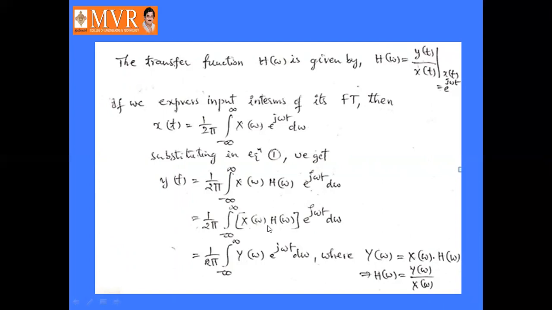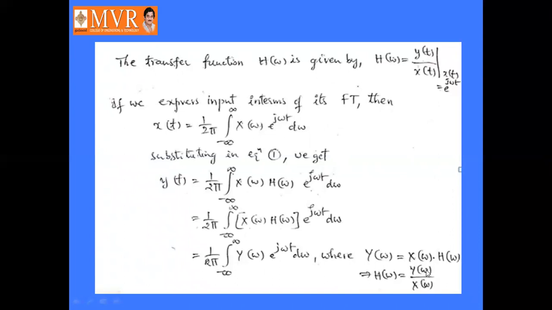Or we can write this product x of omega into h of omega as y of omega, then it will become 1 by 2 pi integral minus infinity to infinity y of omega into e power j omega t d omega, where y of omega equal to x of omega into h of omega, or h of omega equal to y of omega by x of omega. This is the transfer function in frequency domain.